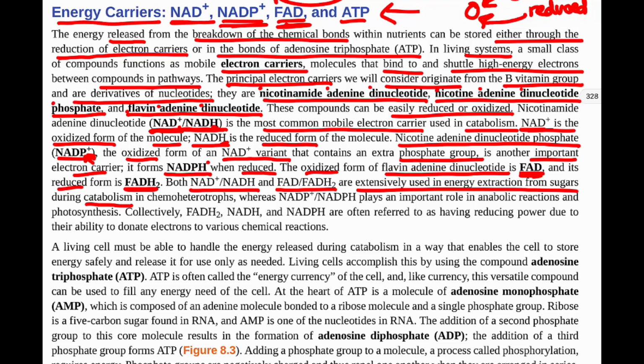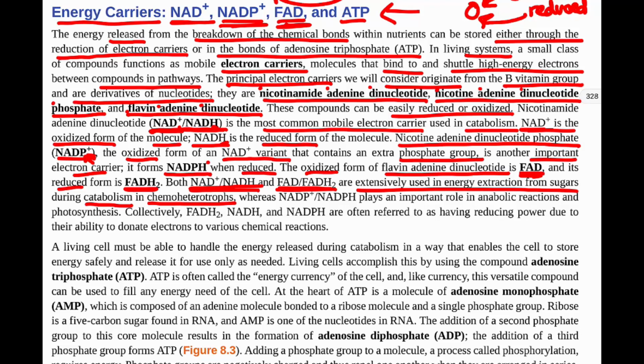When the body would like to take those, catabolize them, so take our complex molecule of glycogen and break it down into individual glucose molecules, or even take glucose molecules themselves and break them down into pieces, we will see a use of the NAD plus and the FAD here. And that's in chemoheterotrophs, which, like humans, we're chemoheterotrophs, and we do extensively use this NAD plus and FAD in the breakdown of glucose, for example.